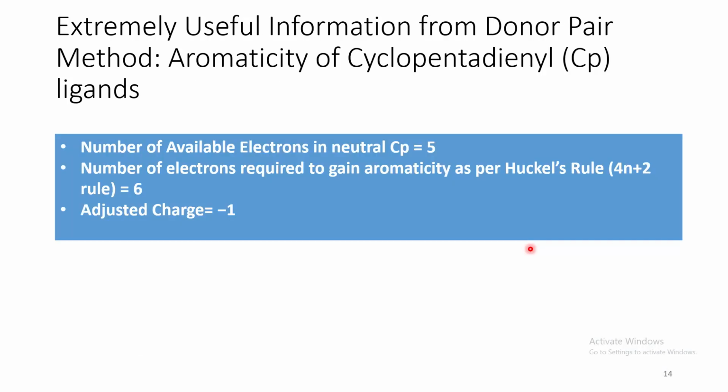Another important piece of information is the aromaticity of cyclopentadienyl ligands. Now in the neutral cyclopentadienyl radical there are a total of 5 electrons. Now we need a total of 6 electrons to gain aromaticity as per Huckel's rule. So we need to put a negative charge.